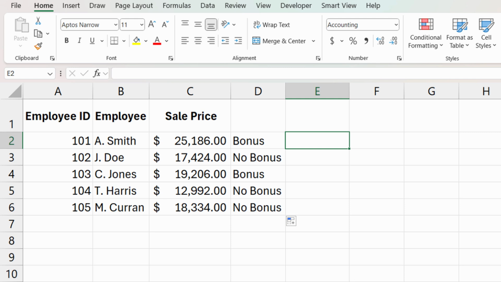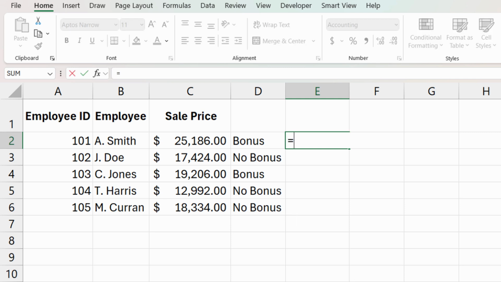All right, let me switch over to my E column because I said I would give you guys another example. We could either check to see here if the sales price is greater than 19,000, or we can check to see if the word bonus is in the D column. Either of those will work. And if one of those is true, then we can go ahead and give them the sales price times that 10%, or else they're going to get nothing.